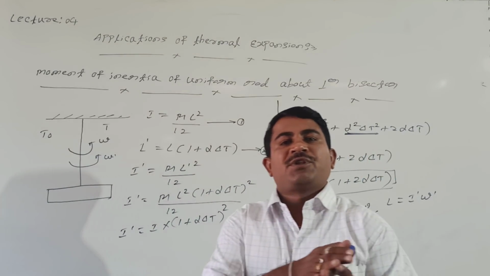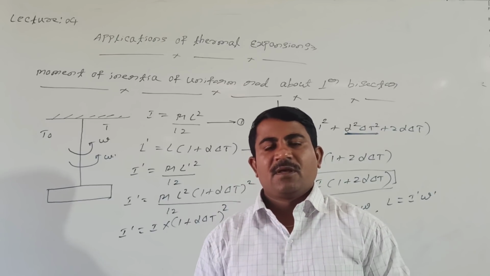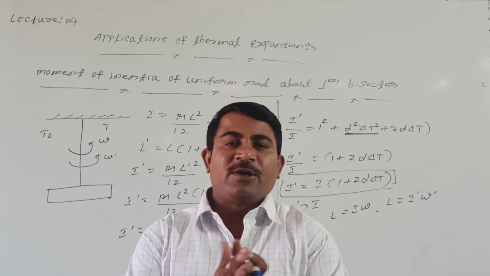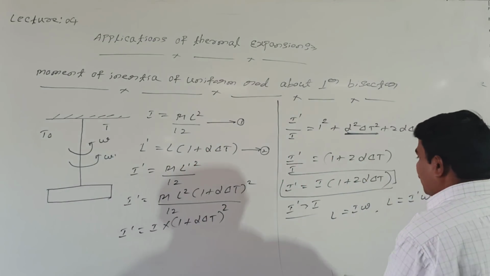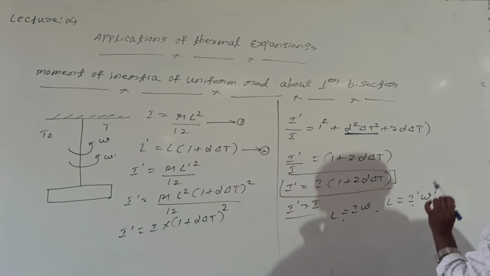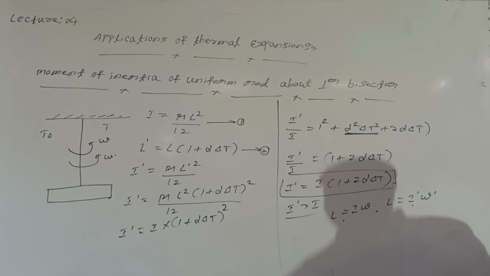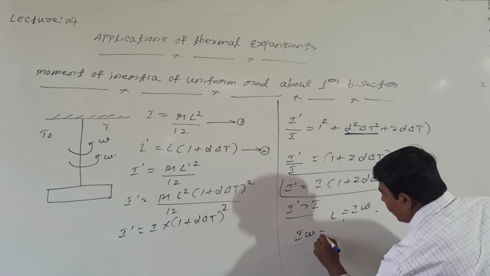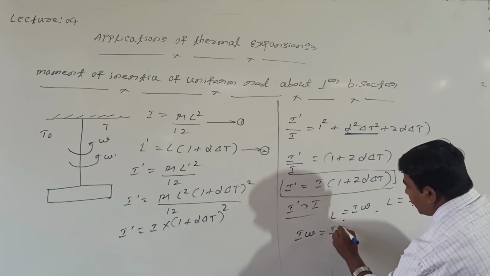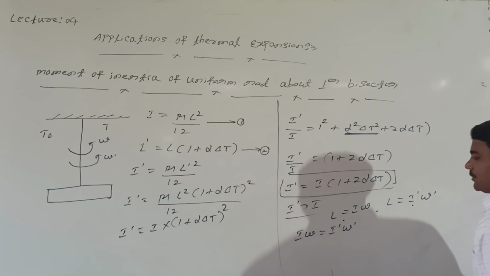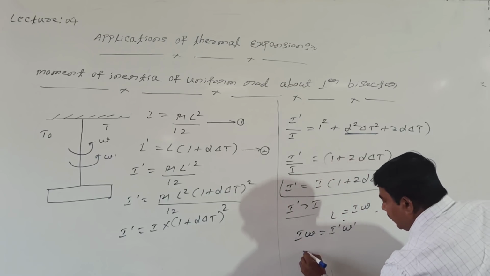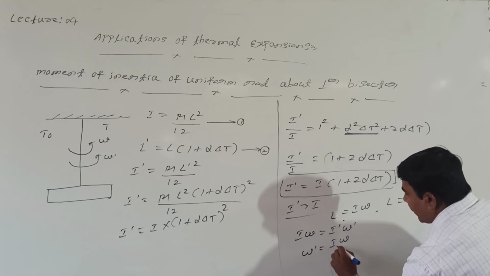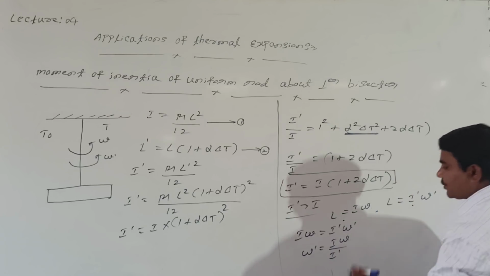According to conservation of angular momentum, if initial angular momentum equals final angular momentum, this we call conservation of angular momentum. Then how to write? I into omega equals I dash into omega dash. From this, omega dash equals I into omega divided by I dash.